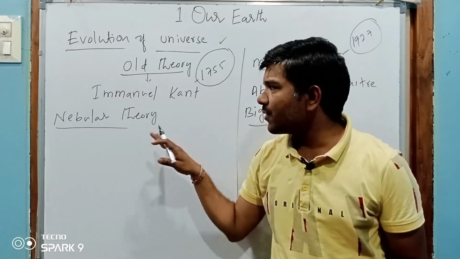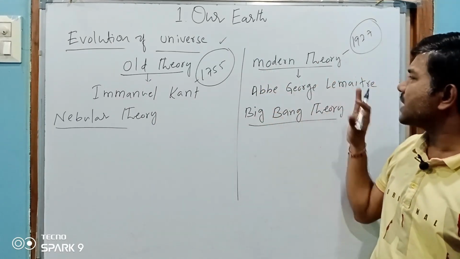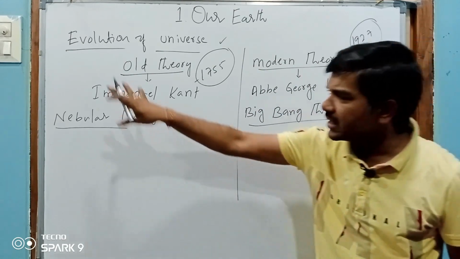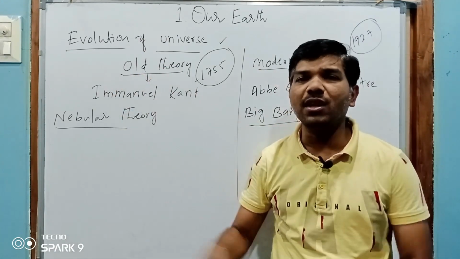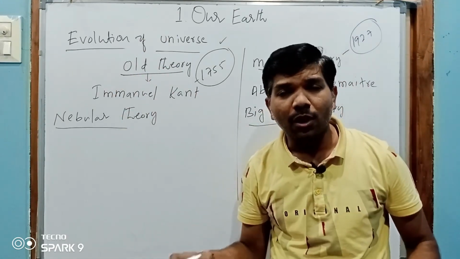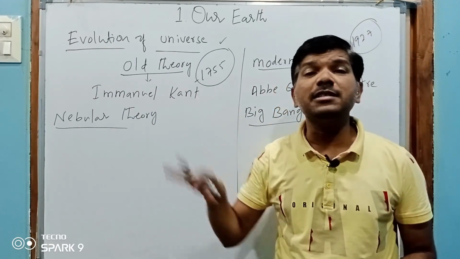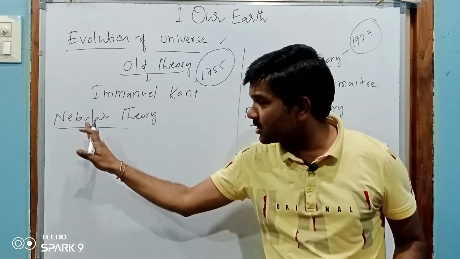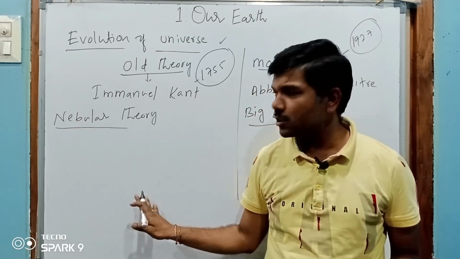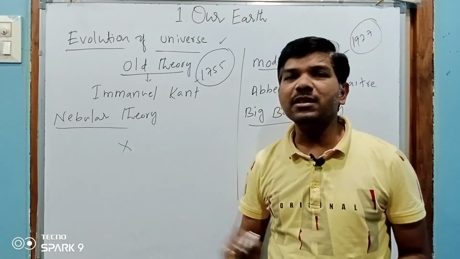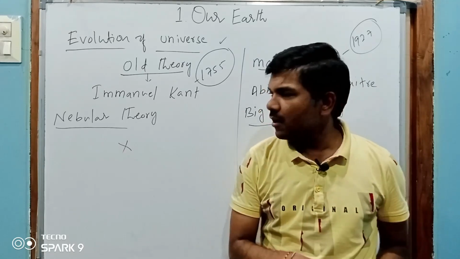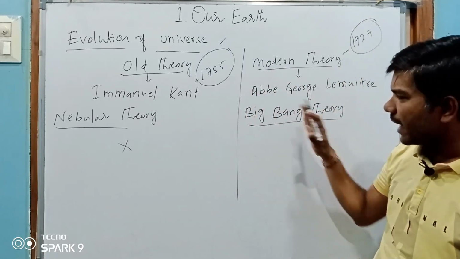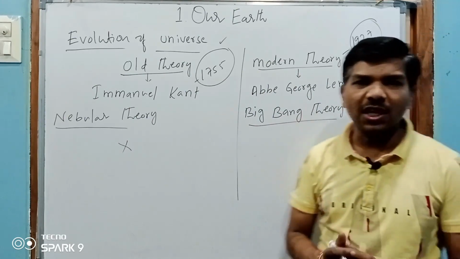Then, in contrast, Abbe Georges Lemaitre proposed that Immanuel Kant's nebular theory is not acceptable. There were a lot of mistakes, and it is impossible for the universe to evolve in this nebular way. So the majority of scientists said it is wrong and accepted the Big Bang theory.